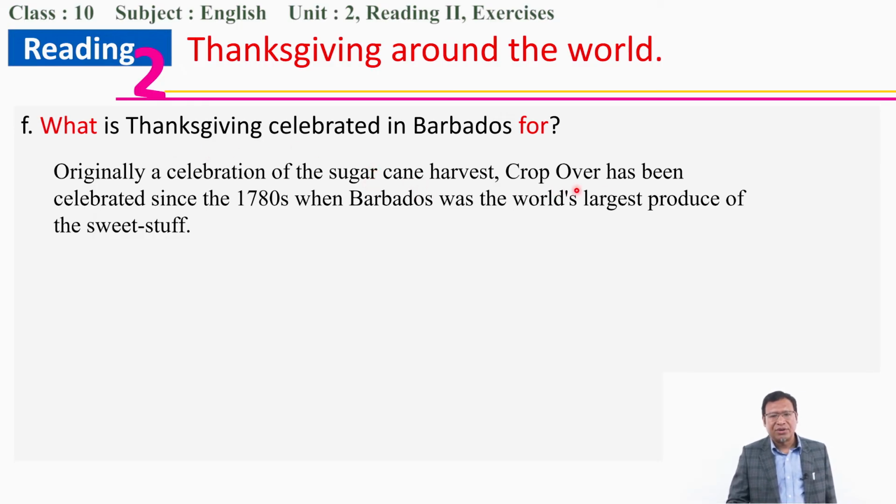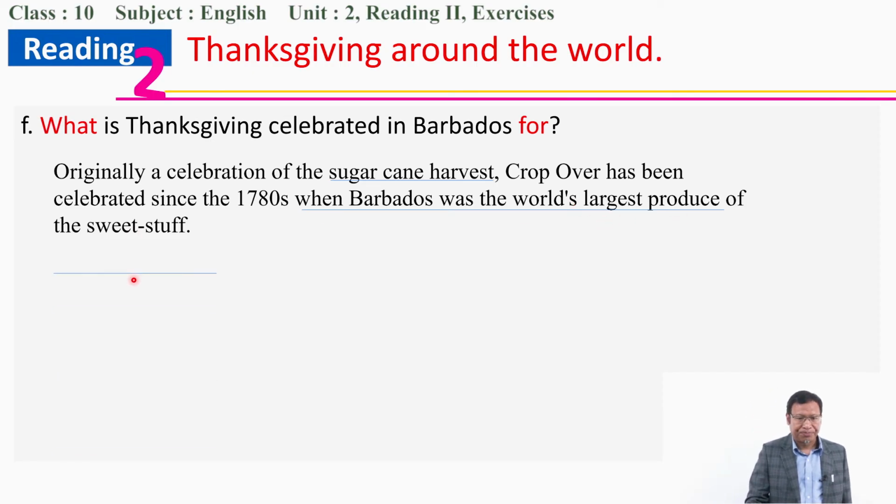Okay, Crop Over has been celebrated since the 1780s when Barbados was the world's largest producer of the sweet stuff. So how you can answer is, it is basically based on the sugarcane harvest. And this is also based on when Barbados was the world's largest producer of the sweet stuff.